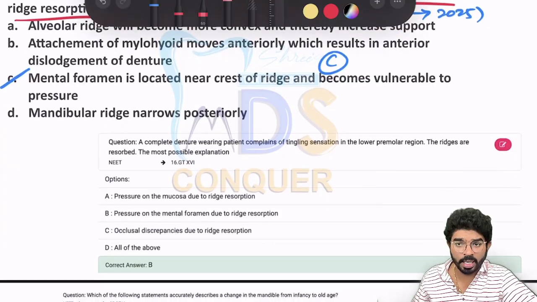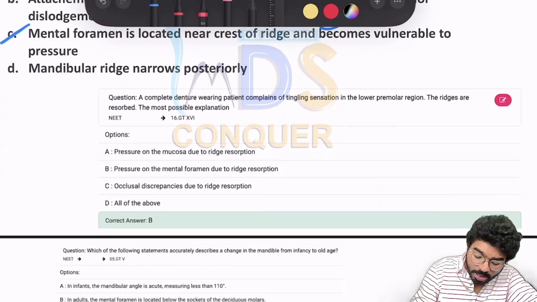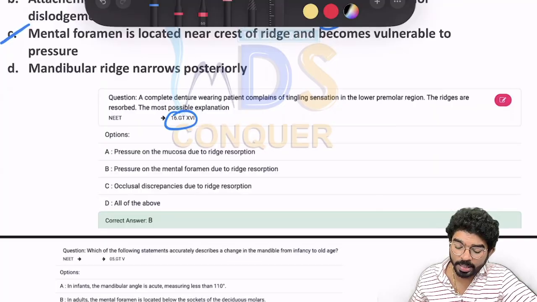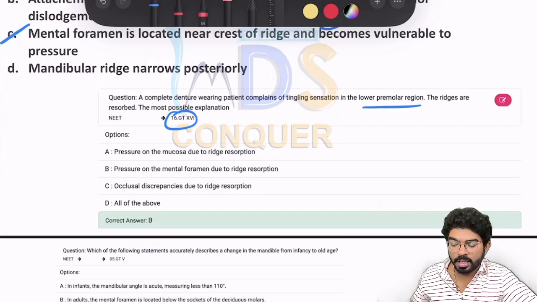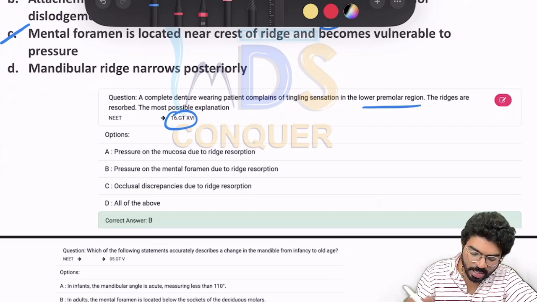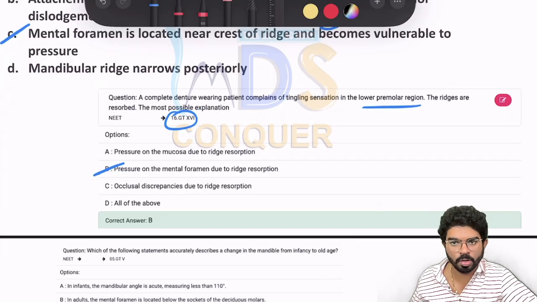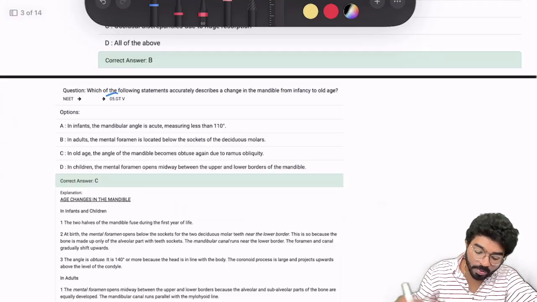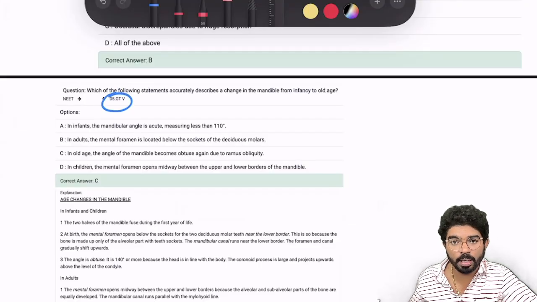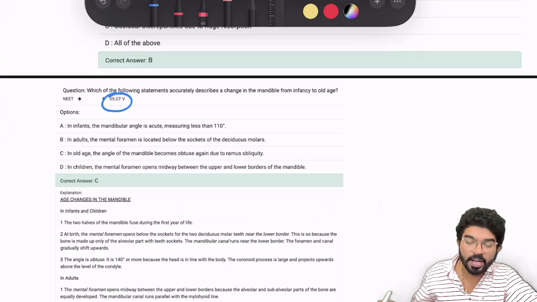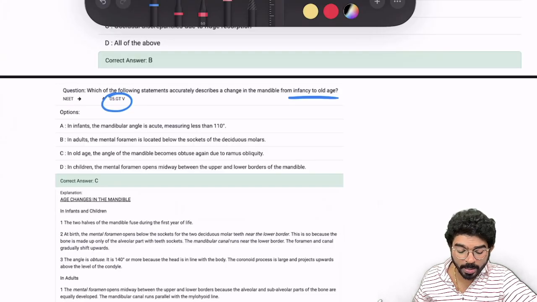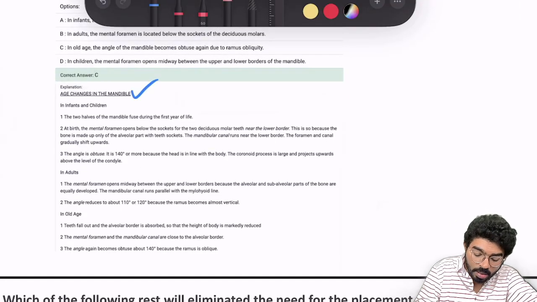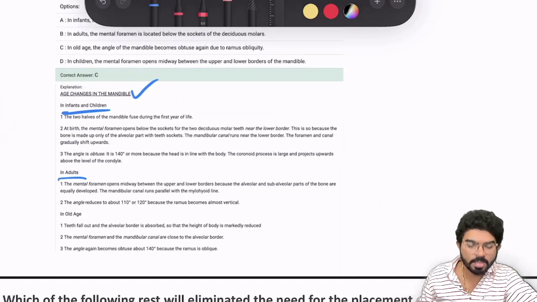And if you check out the website, in GT number 16 there was a question: a complete denture wearing patient complains of tingling sensation in the lower premolar region, and the ridges are resorbed; what is the most probable explanation? The answer is B, pressure on the mental foramen due to the ridge resorption. Similarly, in GT5, I have given a question on age changes related to the mandible from infancy to old age. If you check out the explanation part, I have clearly given what happens in the infant, what happens in the adult, and what happens in the old individual.